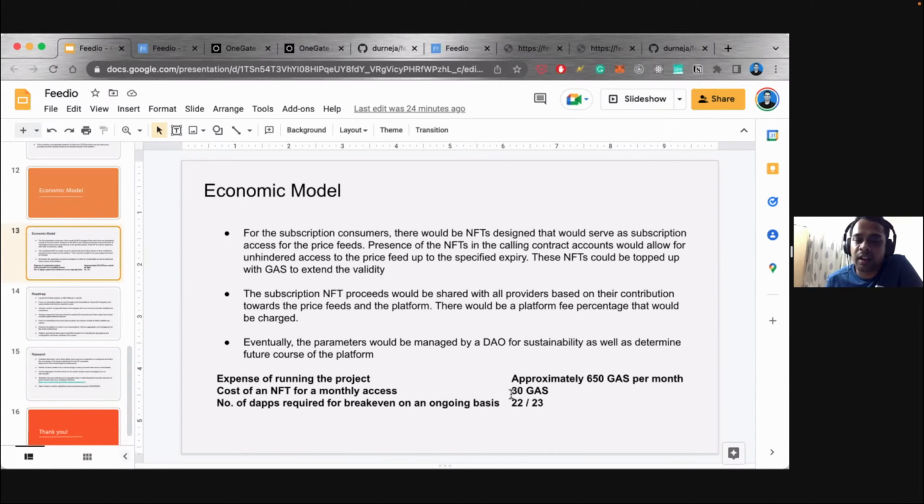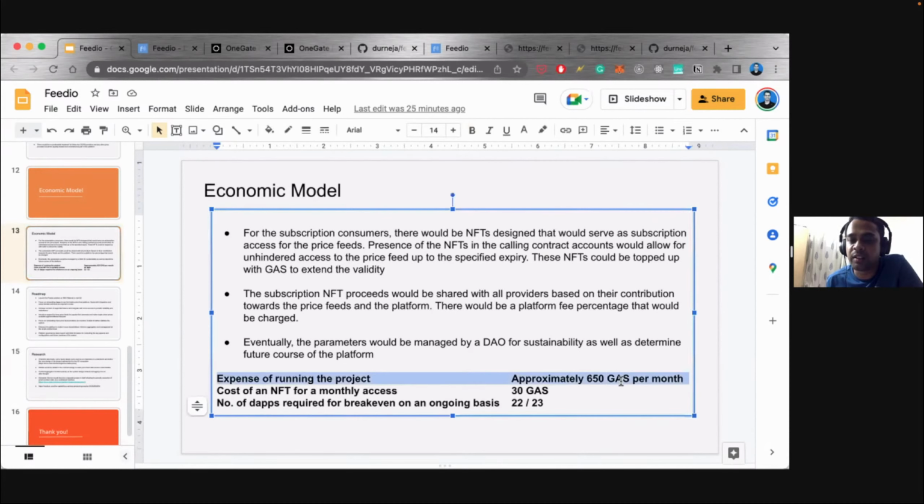And so basically the break-even point would be roughly around 20 to 25 subscribers. So that is how we would scale and reduce the burden on the individual DeFi projects, because otherwise they would have to spend this amount exclusively if they have to build it on their own, right? And we can obviously keep investing in it to integrate with more sources and make it more reliable, because we are exclusively focusing on that aspect, right?